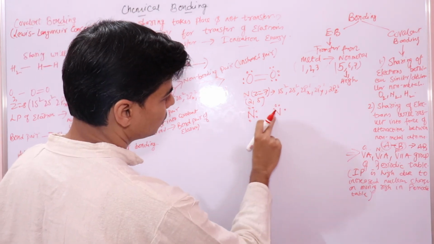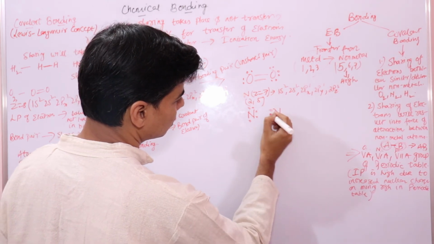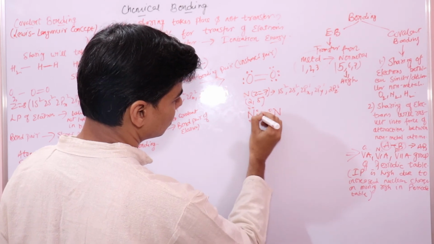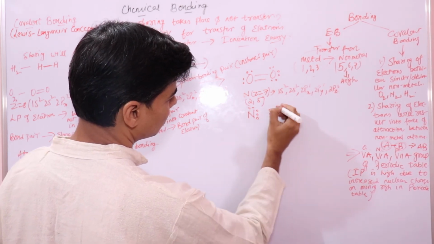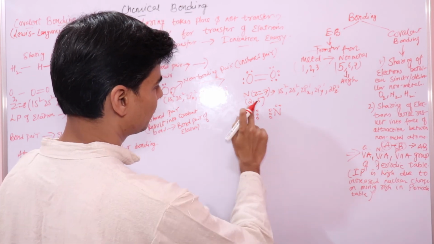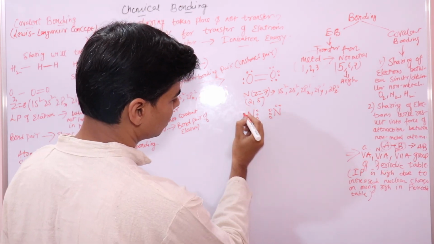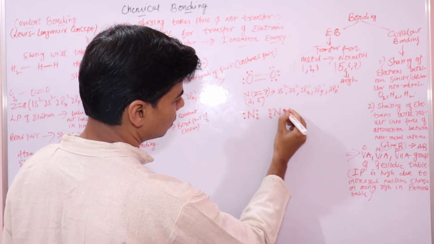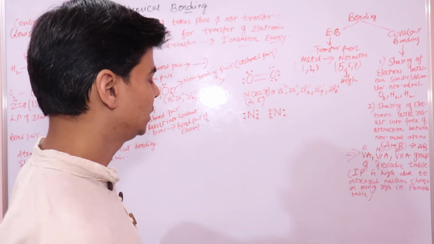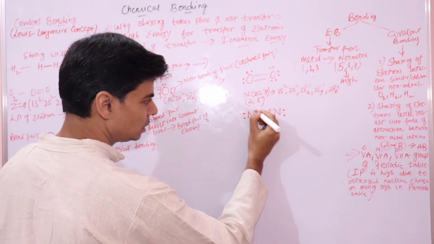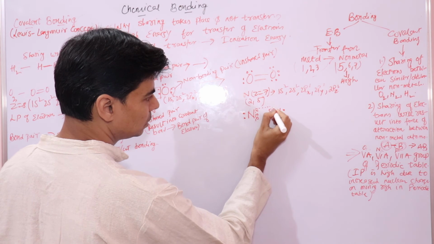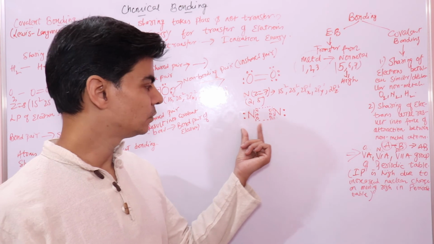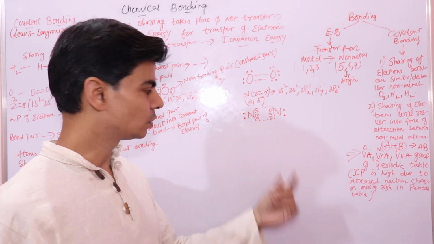So let's redraw these. It would be like this. Let's draw it. Right? So each of the nitrogen atoms will share 3 electrons, right?